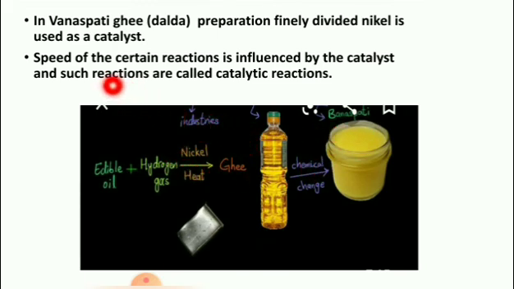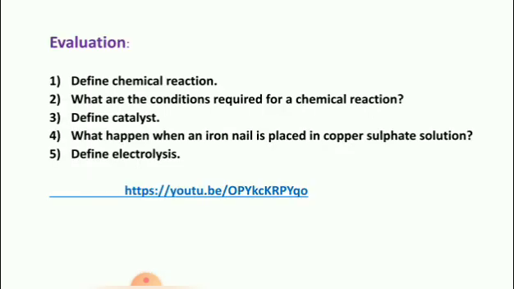Thus, the speed of certain reactions is influenced by a catalyst, and such reactions are called catalytic reactions. Clear, children? Next, evaluation for this session.